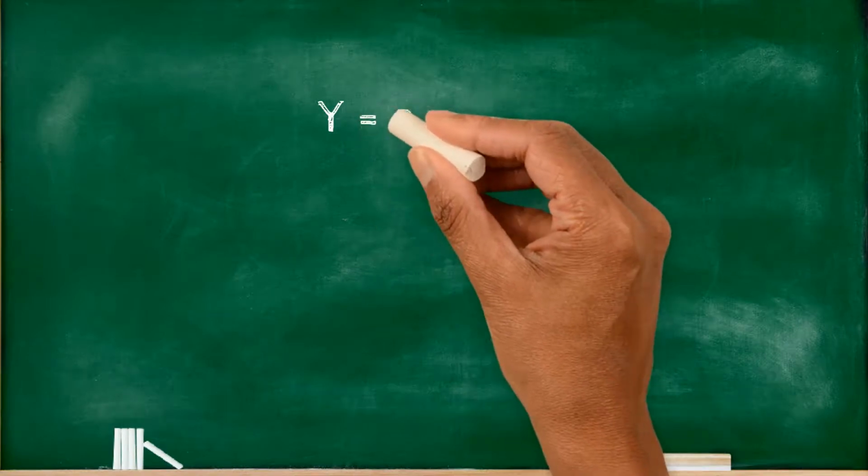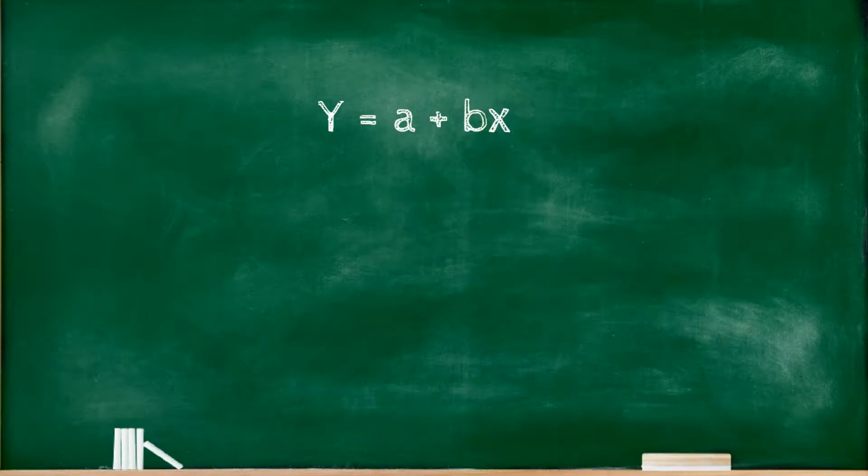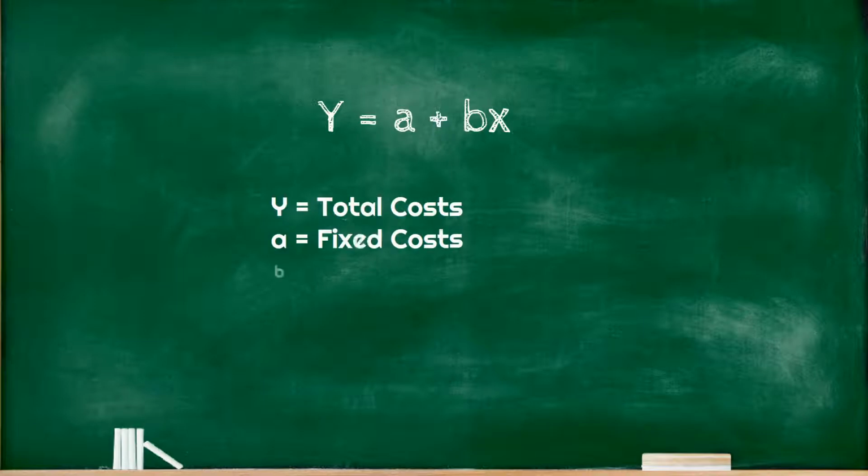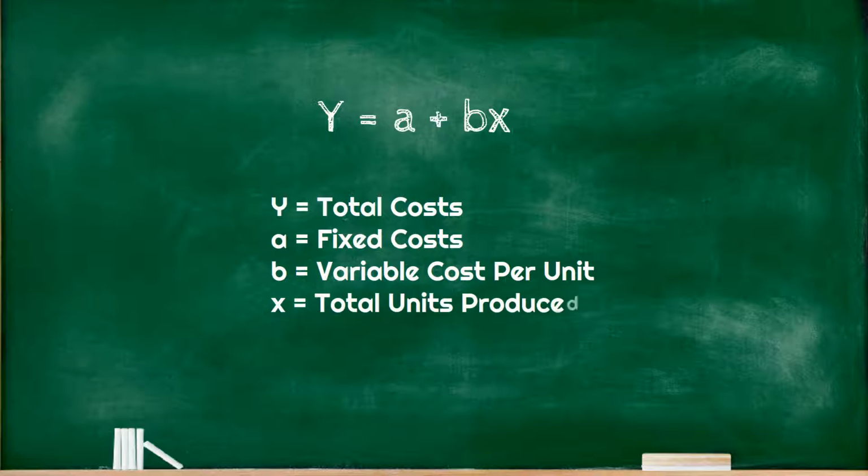The cost function for the total manufacturing cost is y = a + bx, where y is equal to the total cost, a is equal to the fixed cost, b is equal to the variable cost per unit, and x is equal to the total units produced.